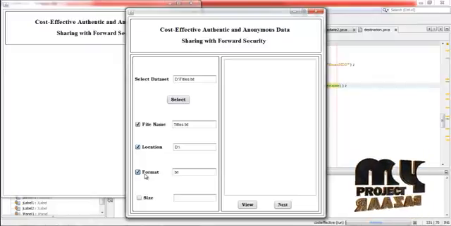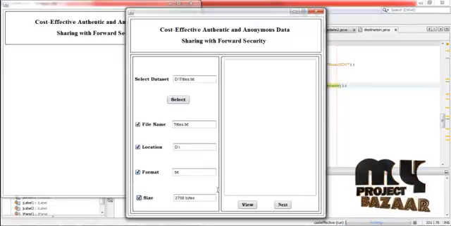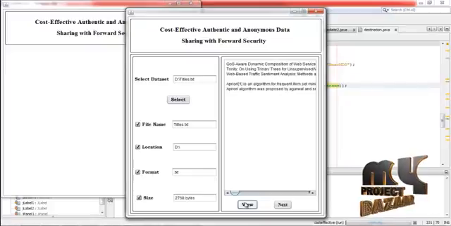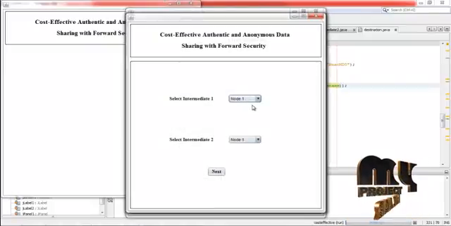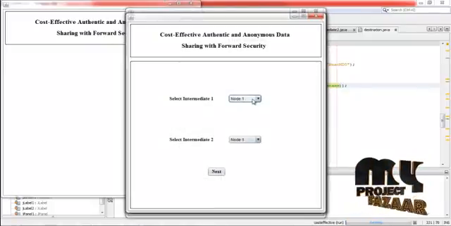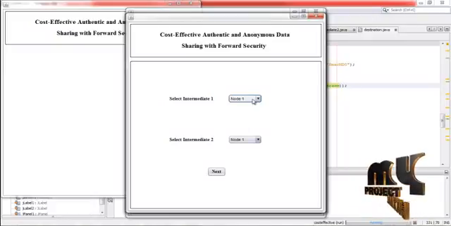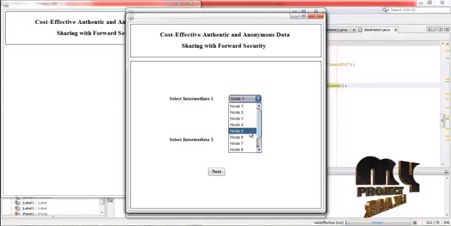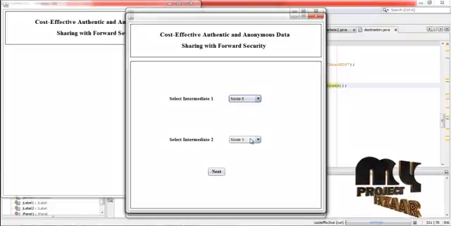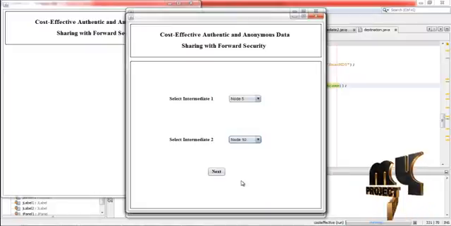The format of the selected file is displayed, and then press size. The size of the selected file is also displayed here. Now click the view button. Now the data present in the selected file is displayed here, and then press next. Now two intermediates need to be selected. From these two intermediates, the data is transferred to destination from source. For that, first of all select intermediate 1. Now intermediate 1 is node 5, and then select intermediate 2, that is node 10, and then click next.